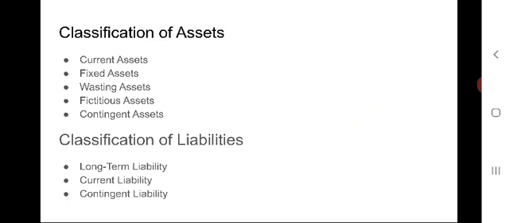Assets means the debit balance of those ledger accounts which have not been closed till the preparation of the trading and profit and loss account, and are shown on the asset side of the balance sheet.